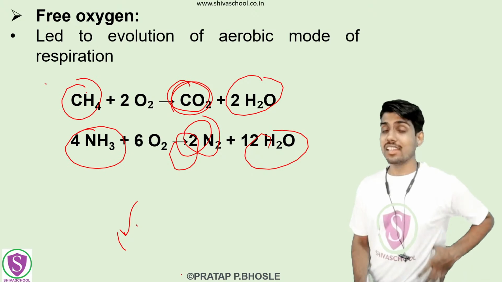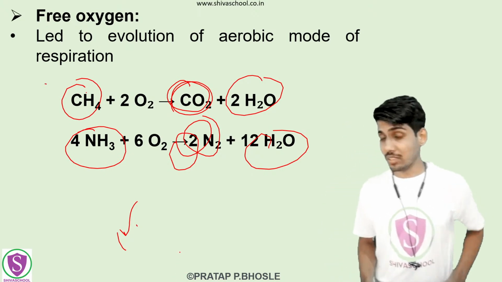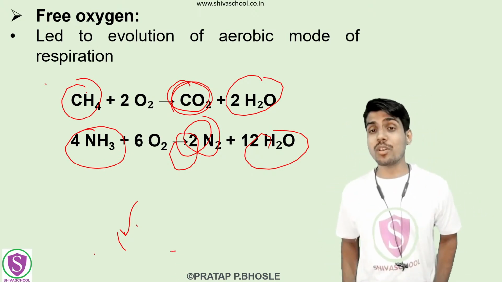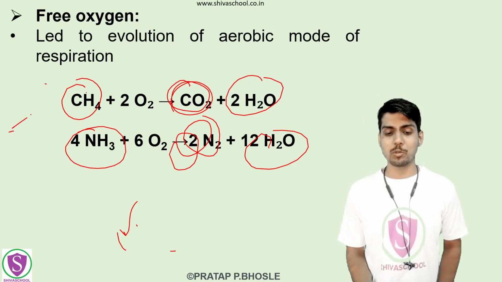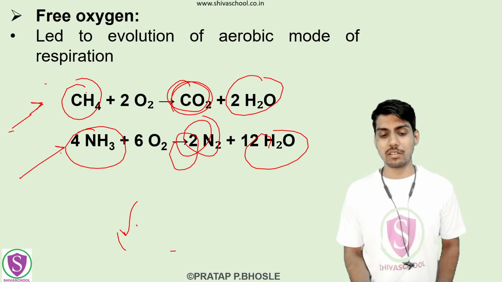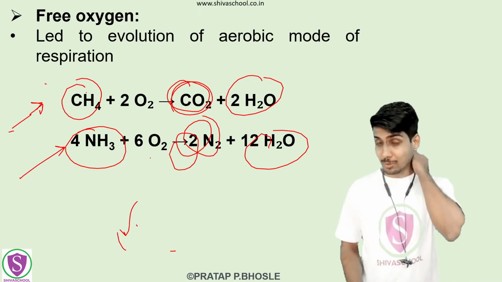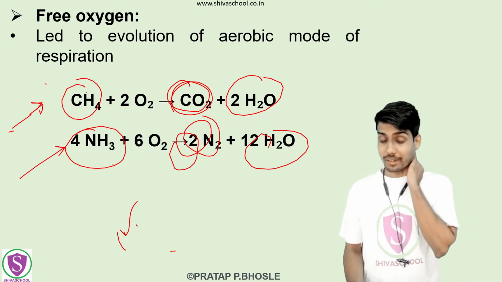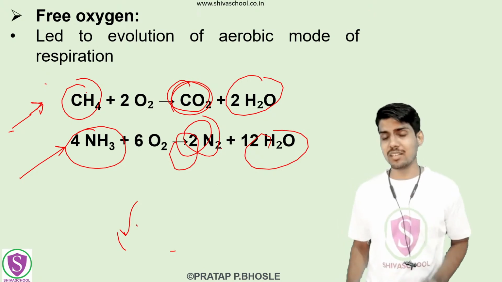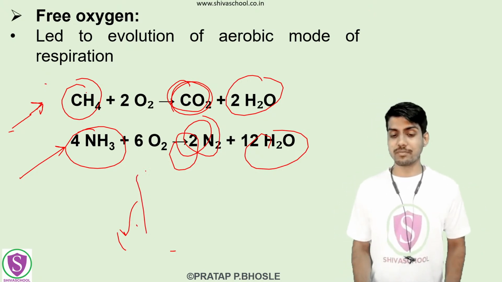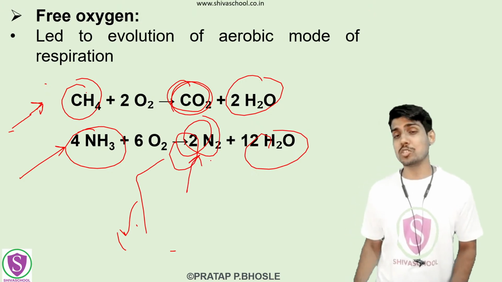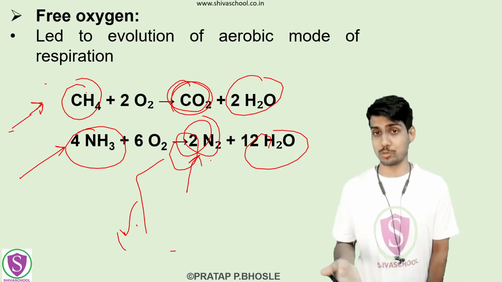See, earlier we have seen that in the primitive atmosphere the large proportion was of what, of methane. बहुत सारा proportion किसका था, methane, ammonia. These were in large proportion in the primitive atmosphere, right? But right now, do we find methane and ammonia in large proportion in the atmosphere? Nahi. Right now, nitrogen, oxygen, carbon dioxide are in larger proportion, right?